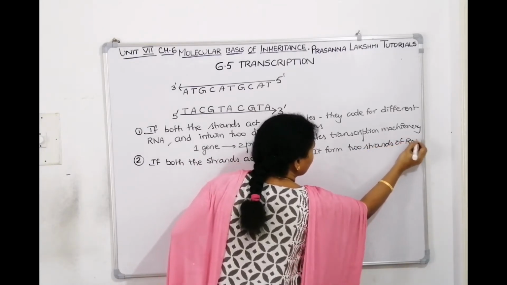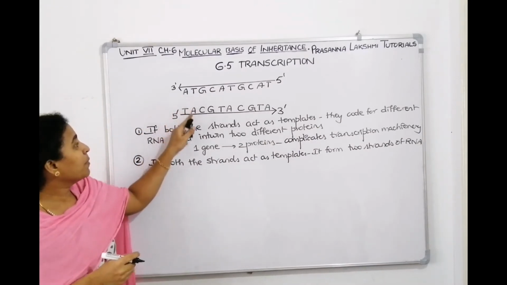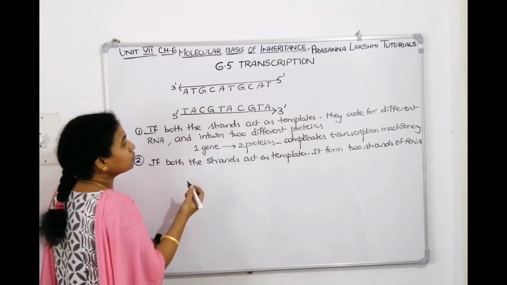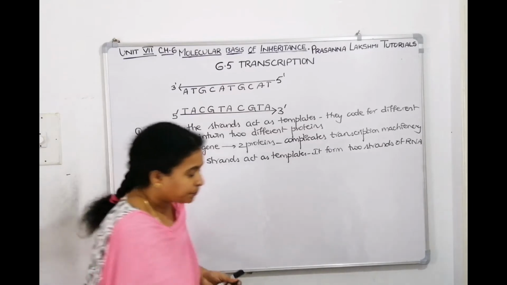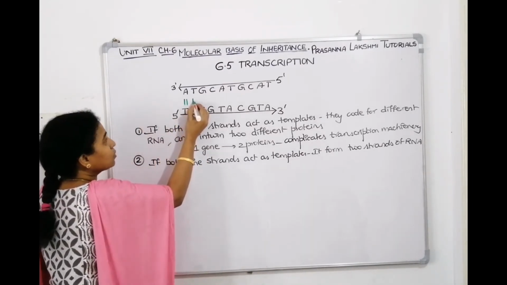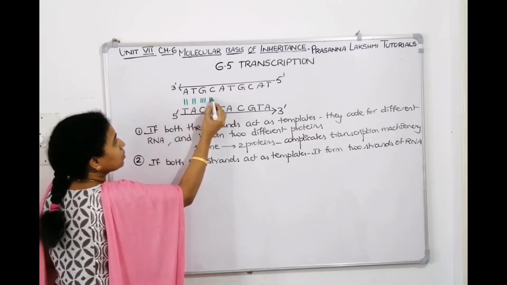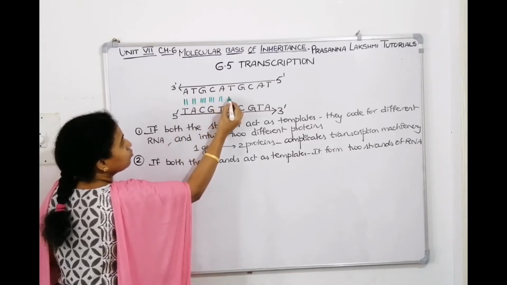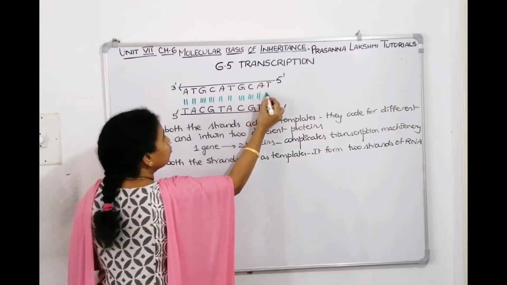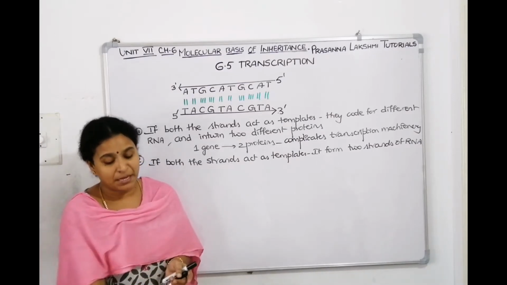It forms two strands of RNA. And you have seen here that A is complementary to T, T is complementary to A, G is complementary to C, C is complementary to G. That means in between these two strands, between A and T, two hydrogen bonds will be there. Between T and A also, two hydrogen bonds. Between G and C, 3 bonds. Here also, 3 bonds. Here, 2 bonds, 2 bonds. Here, 3 bonds, 3 bonds, 2 bonds, 2 bonds. So, like this, hydrogen bonds get established between the complementary base pairs.